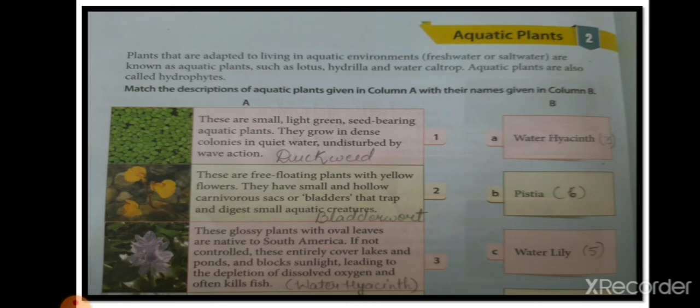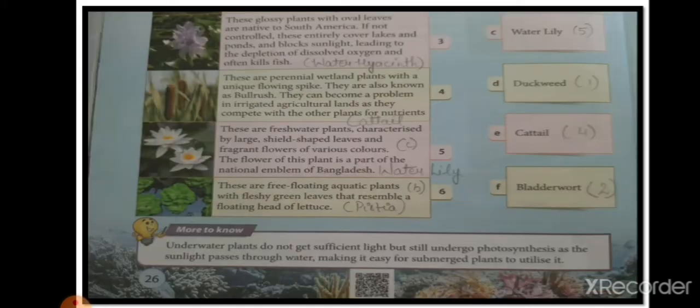So this plant is a little bit hazardous to aquatic animals because it blocks the supply of oxygen into the water. They are known as water hyacinth. A is the correct option. Water hyacinth. Okay, let's come to the fourth one.